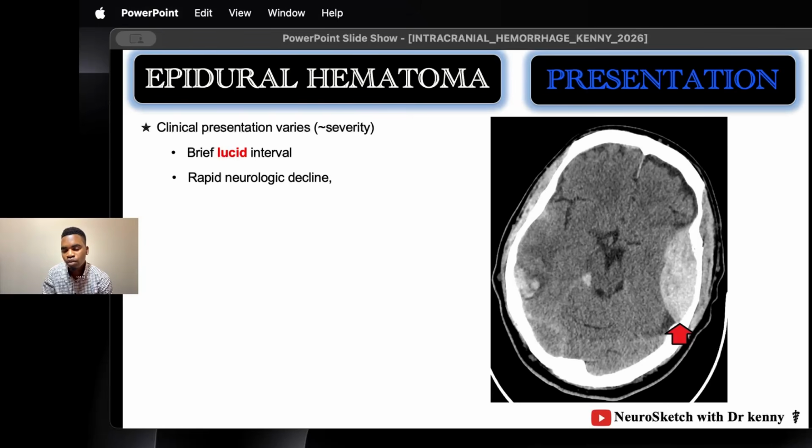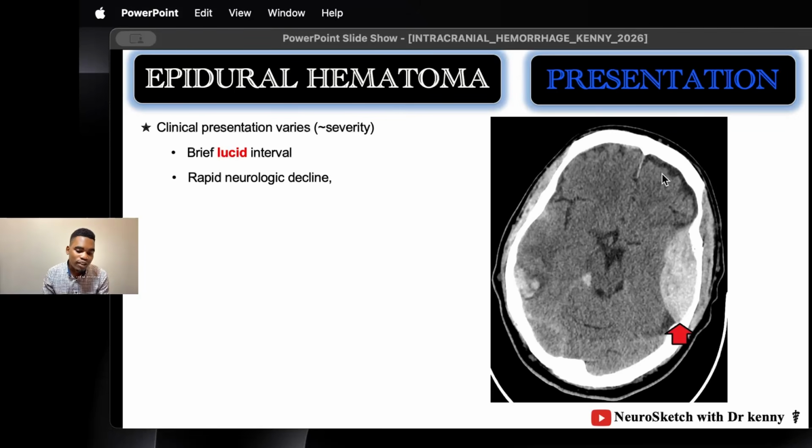You have two episodes of loss of consciousness that are intervened by a period of clear-mindedness. Lucid means clear-minded, and then you have another loss of consciousness. And why does the second loss of consciousness happen? Because you have building of blood in this space, and this blood is going to compress the brain. And we've said the epidural hematoma is a neurosurgical emergency.